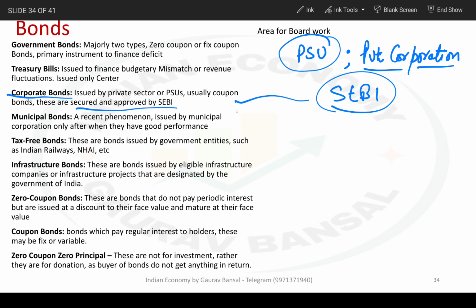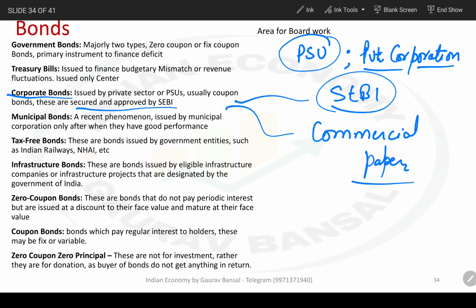Very similar to corporate bonds are commercial papers. Commercial papers are also approved by SEBI and they're very much like corporate bonds. But they are non-secured short-term loans for very small amounts, and commercial papers generally have up to 1 year maturity. So this is about commercial paper.